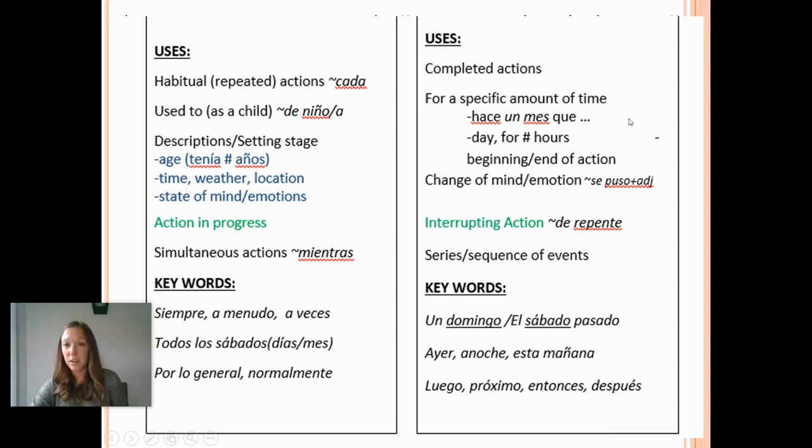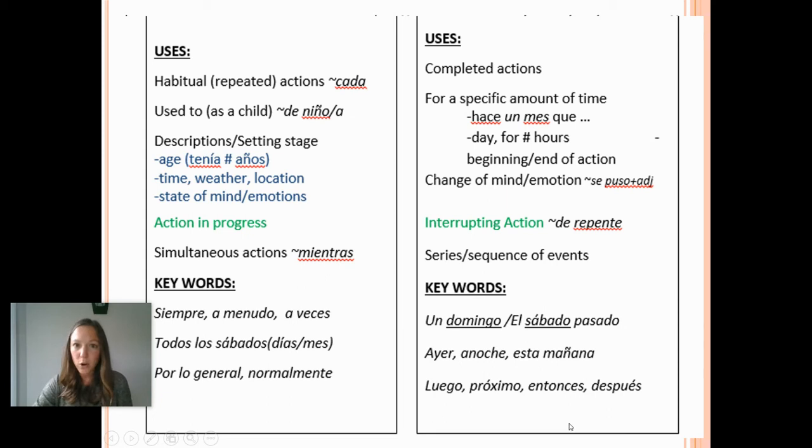It's been a month since we did something, and then later a day, number of hours, beginning or end of an action, changing of emotions or mind is going to be preterite, and you need to use the verb ponerse for that. An interrupting action, also going to be preterite, a series of events. You're saying this happened, then this, then that. That's all going to be preterite. Keywords that you might use are specific days, or using whatever day, month, or year, and then pasado. Ayer, anoche, esta mañana, luego, próximo, entonces, después.